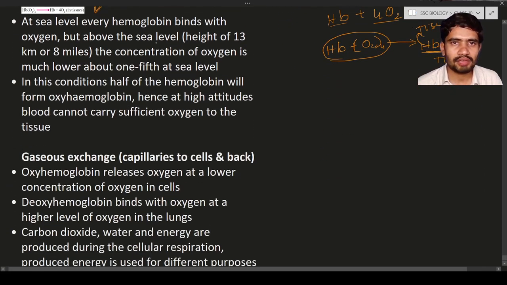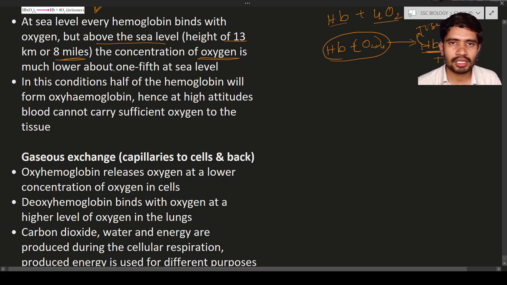At sea level, every hemoglobin molecule binds with oxygen, but above sea level, in the mountain regions, at a height of about 13 kilometers or 8 miles, the concentration of oxygen decreases.